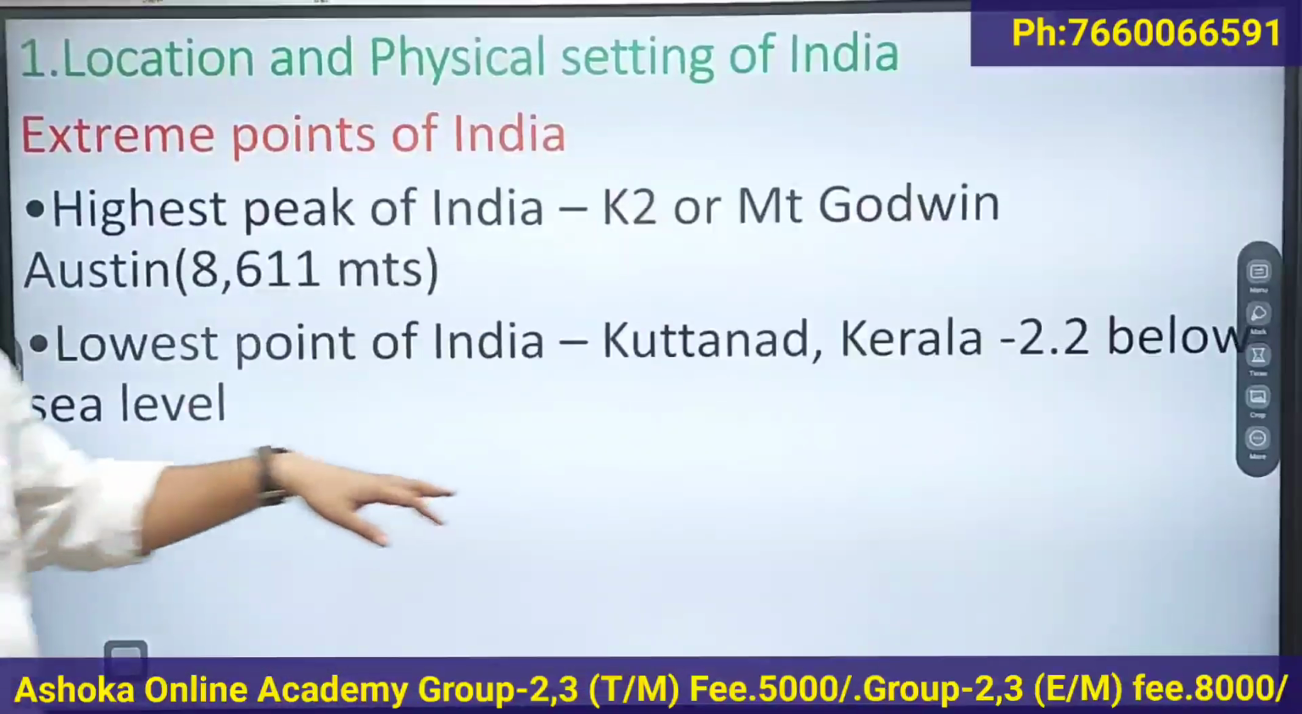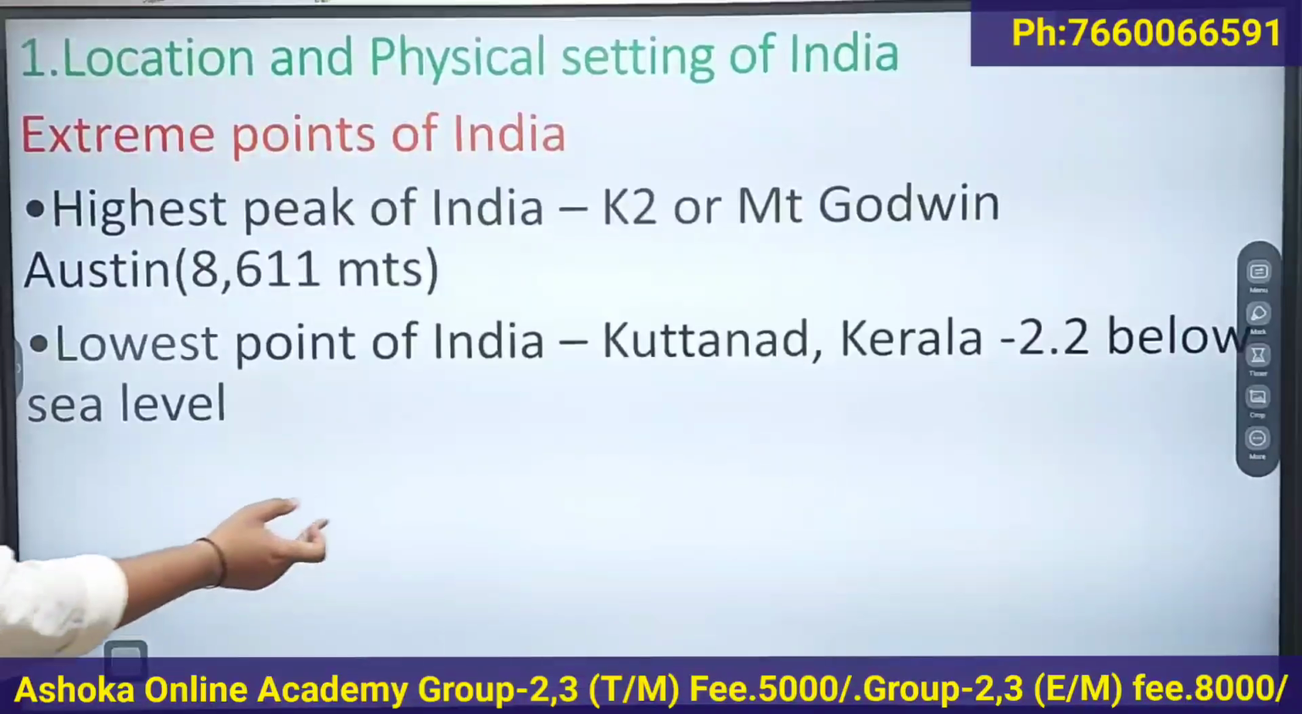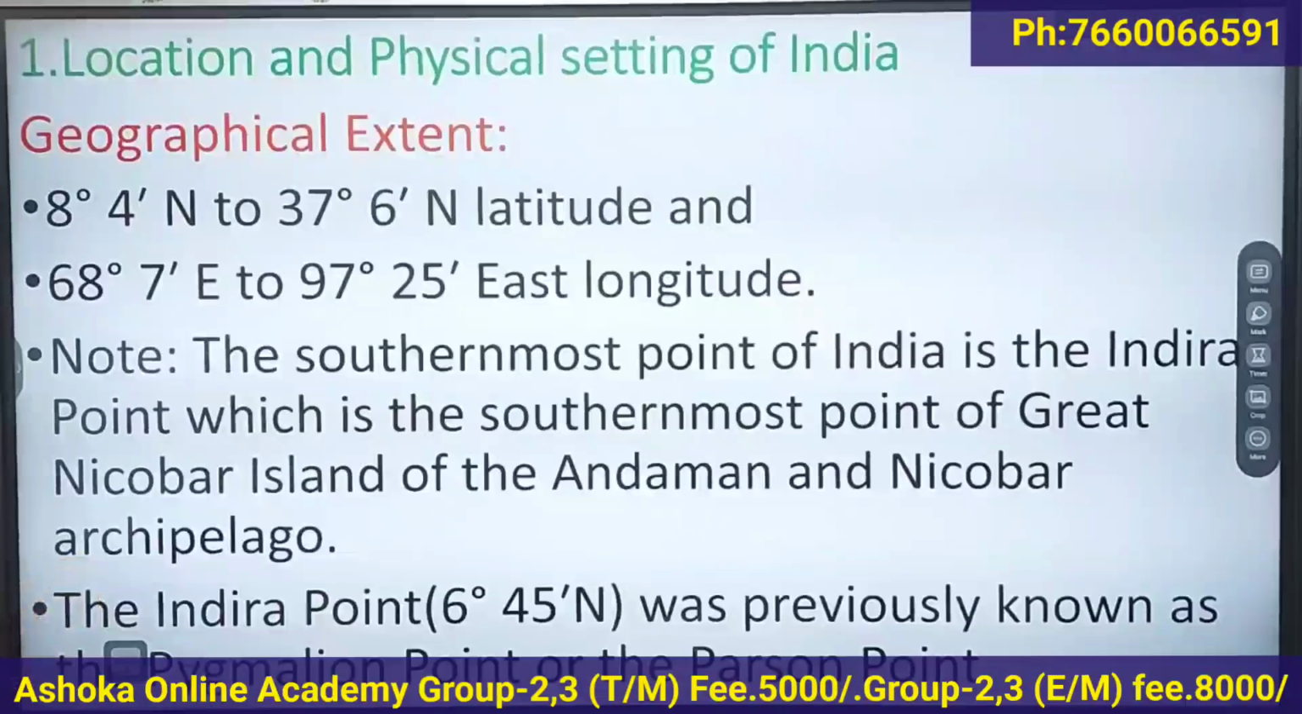And the lowest point in India is Kuttanad, located in Kerala, at minus 2.2 meters below sea level. Now, let's come to the geographical extent of India. They may ask you what is the latitudinal extent or the longitudinal extent of India. In the options, sometimes they will give both latitudinal and longitudinal extent, sometimes only the latitudinal extent.